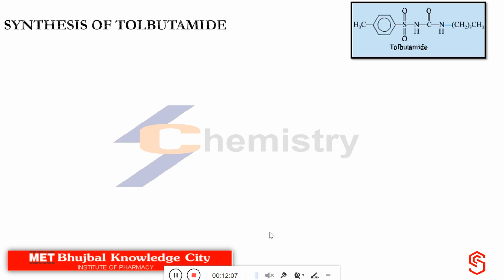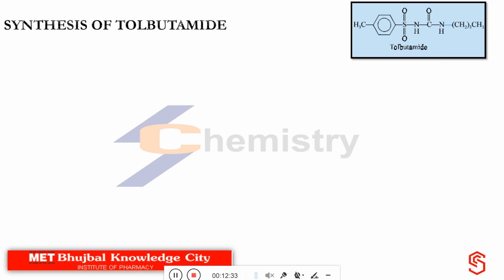So now the structure is in front of you. Tolbutamide, I already told you how to memorize the structure. Toluene portion is there, and the nature of alkyl is butyl, that is a chain having 4 carbons at the terminal end. Now they are expecting you to write schemes of reaction depicting synthesis of tolbutamide.